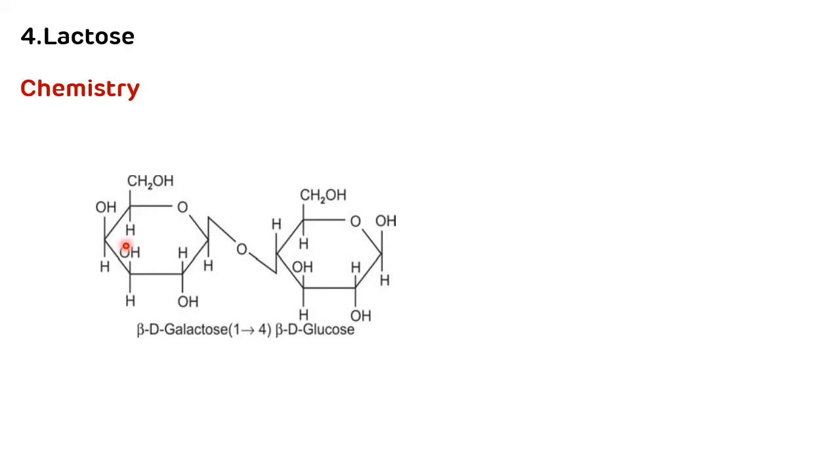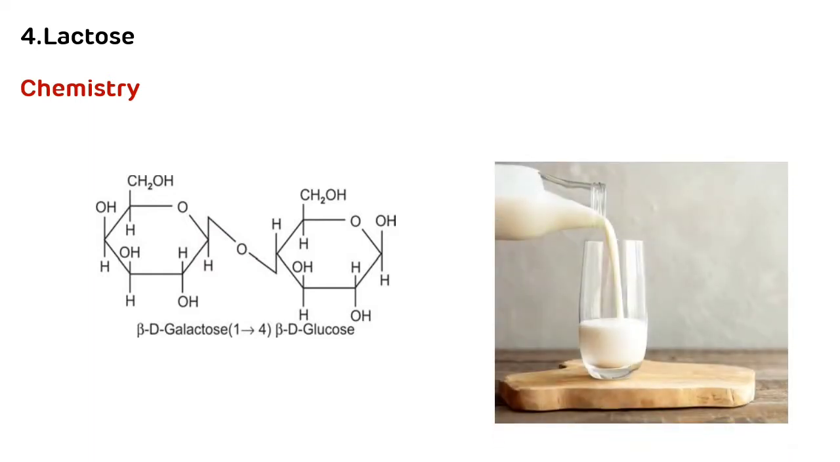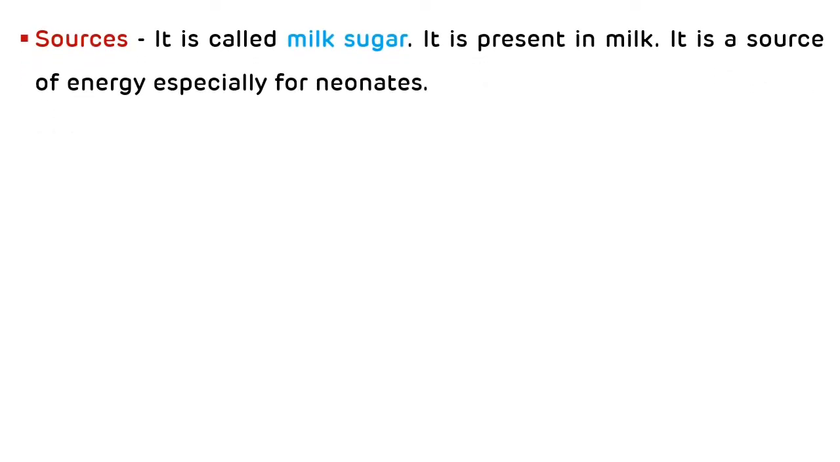Fourth reducing disaccharide is lactose, which is also known as milk sugar. The chemistry of lactose is it is formed by combination of galactose and glucose which are joined together by beta 1,4 glycosidic linkage. As it is a milk sugar, it is present in the milk, and it is the main source of energy especially for the neonates.